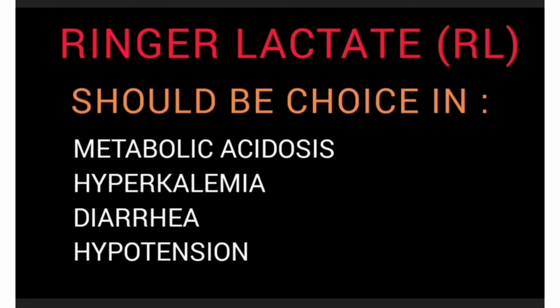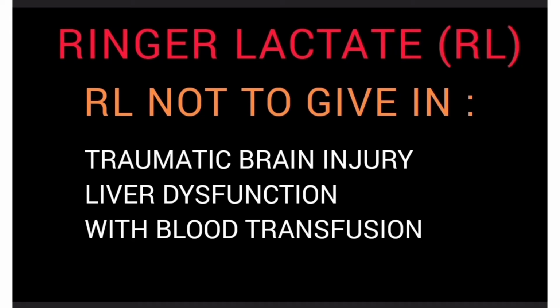The second fluid we will discuss is ringer lactate. Ringer lactate can be given in many situations like metabolic acidosis, hyperkalemia, diarrhea, and hypotension. It is better avoided in conditions like traumatic brain injury, where the fluid of choice is normal saline. RL should not be given in traumatic brain injury. Another condition where RL should not be used is liver dysfunction.